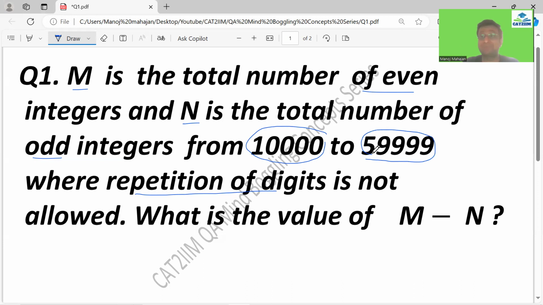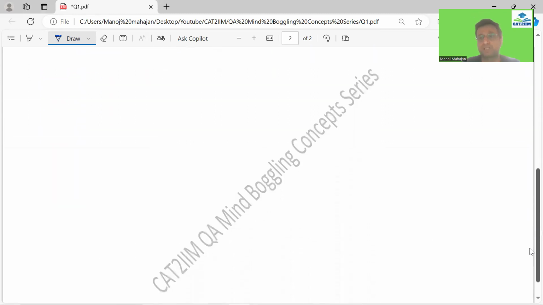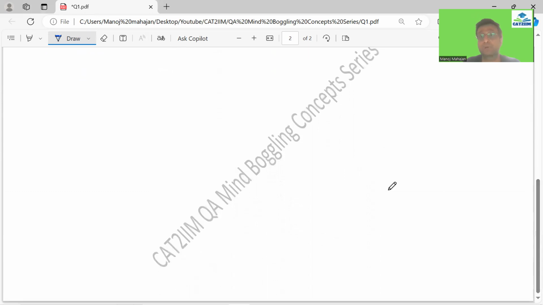But over here, the problem says repetition of digit is not allowed. And I'm pretty sure that if the CAT authority gets to know the superb concept behind this, which can answer this question with ease in very less time, they would love to put such a question in their exam. The standard approach you must be already aware of, so I'm going to straight away come to the superb concept using the probability concept. Yes, you heard it right. With probability, we are going to answer the problem with ease.